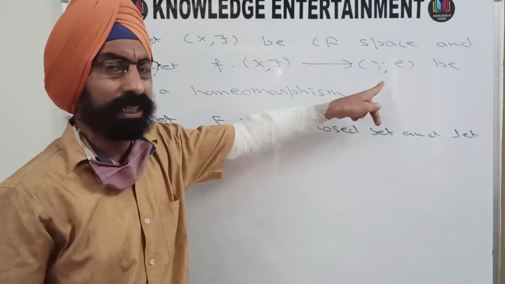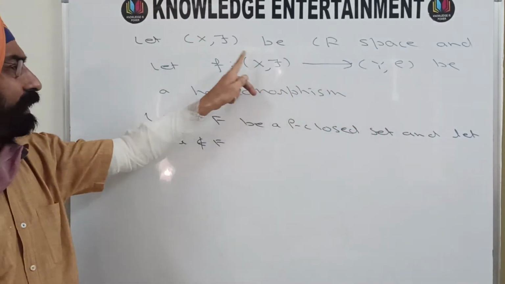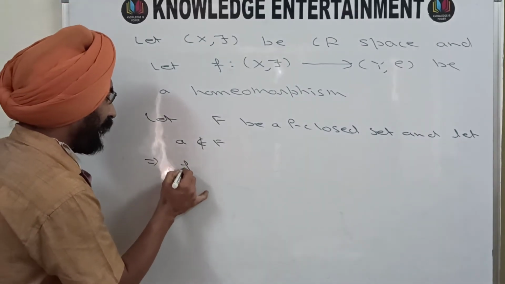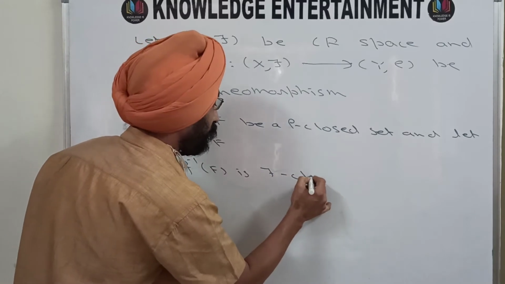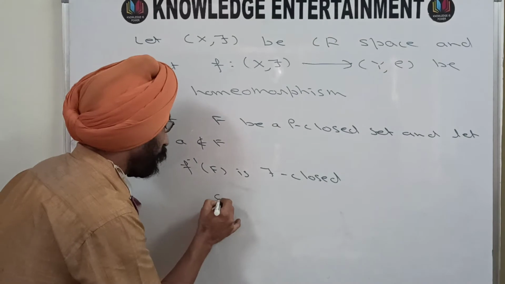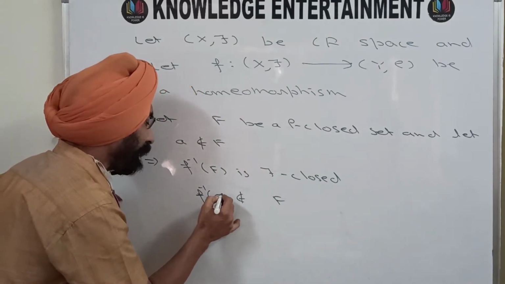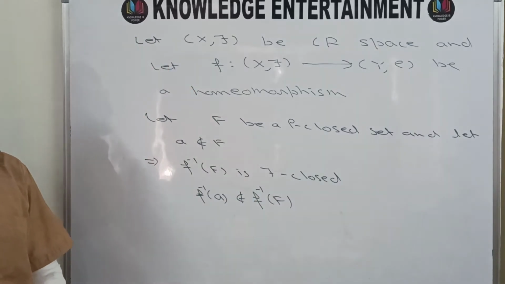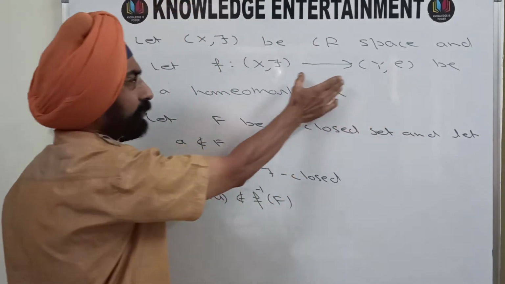So if F is closed, then the inverse image of F under this function f will also be closed. So this means f inverse of F is tau-closed. And A does not belong to F means f inverse of A does not belong to f inverse of F. So what we have done basically is transformed everything from here to here.